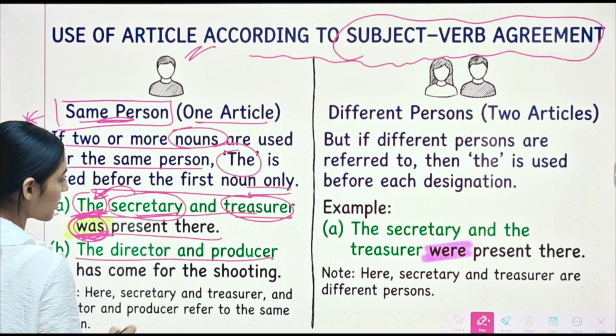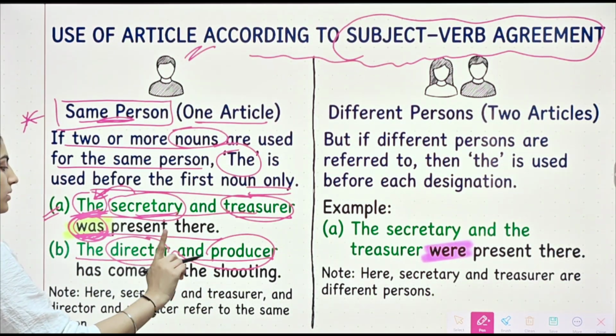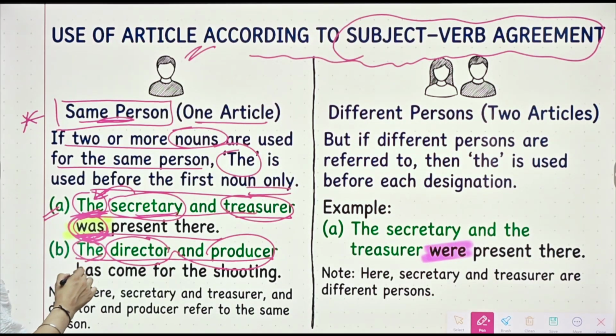Then we have the director and producer. So here director and producer, these words are used for the same person only, so we have used 'the'. And here you can see 'has' been used. Has come for shooting. Alright.